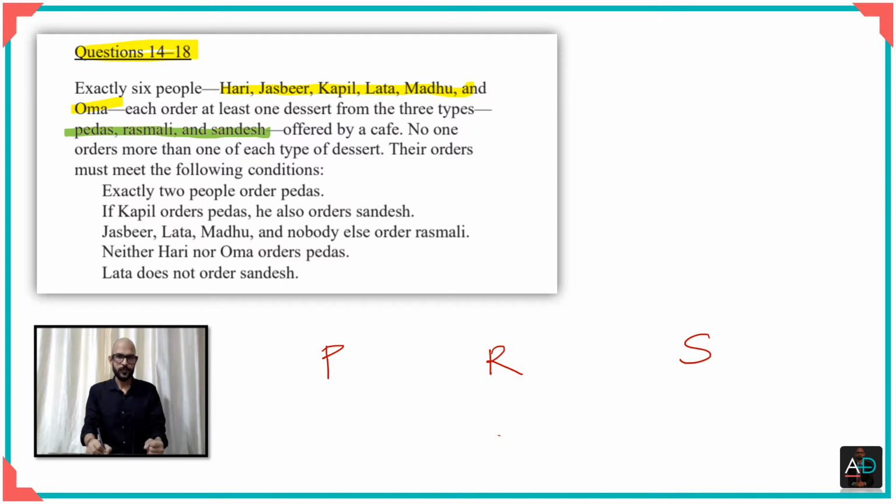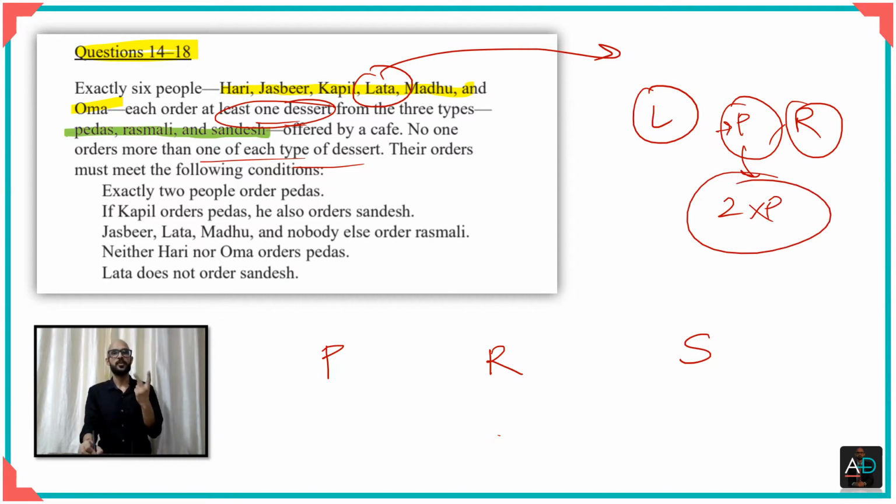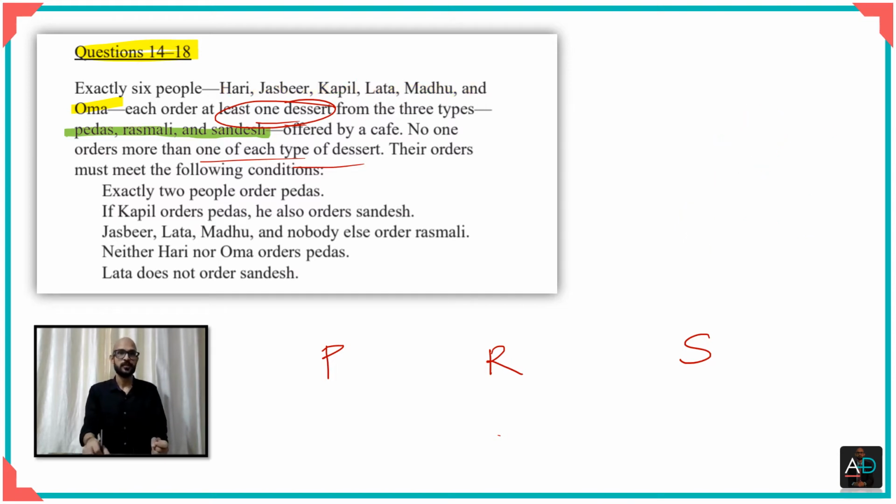What it says is that everyone orders at least one dessert, and no one orders more than one of each type. Let us take, for example, Lata. Lata surely orders at least one thing. Let's say she orders peda. She might also want to order rasmalai perhaps, but she will not order 2 pedas, because nobody orders more than one of the same thing. So if somebody orders 2, it means he or she has ordered 2 different kinds of desserts.